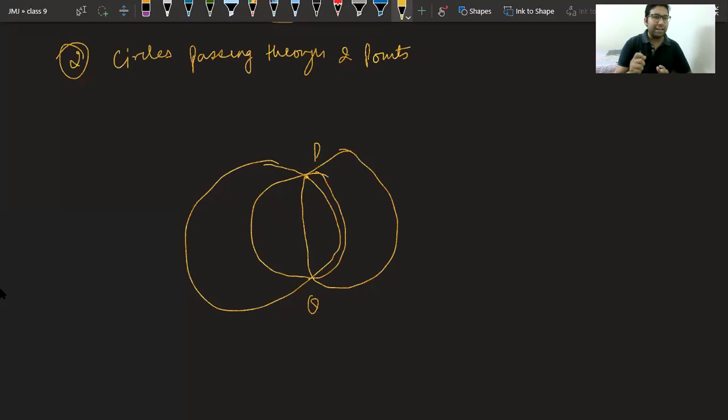So to get a unique circle, we need a minimum of how many points? We need a minimum of 3 points.